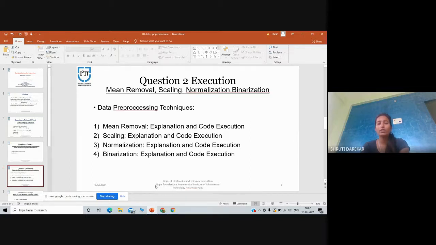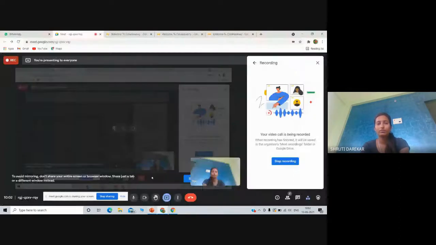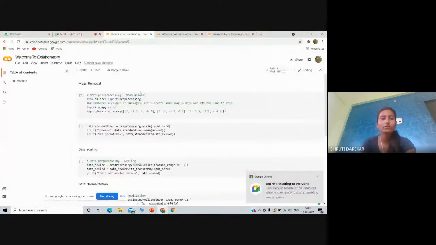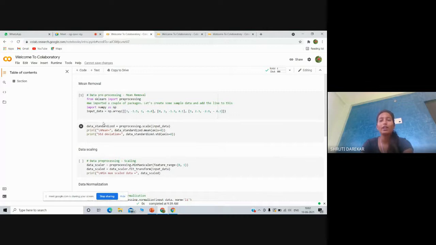Now I will use one example for mean removal. Here is my input data, np.array. We import a couple of packages. Let's create some sample data and add the line using import numpy as np.